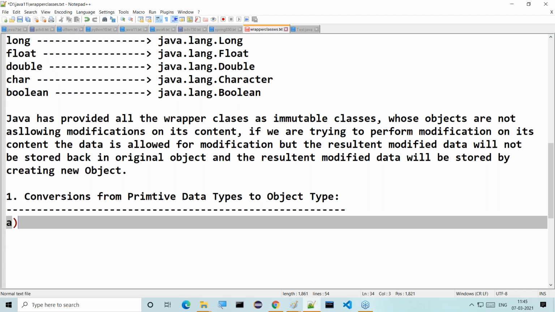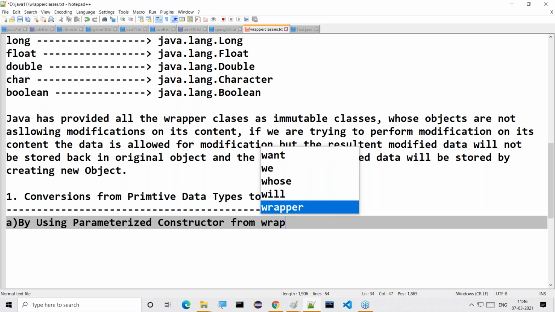What are the three approaches we have here? The first one is by using the parameterized constructor from wrapper classes.